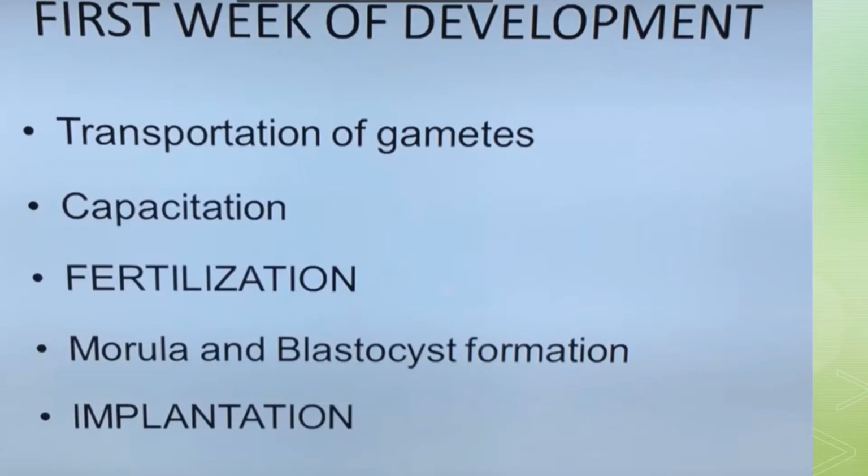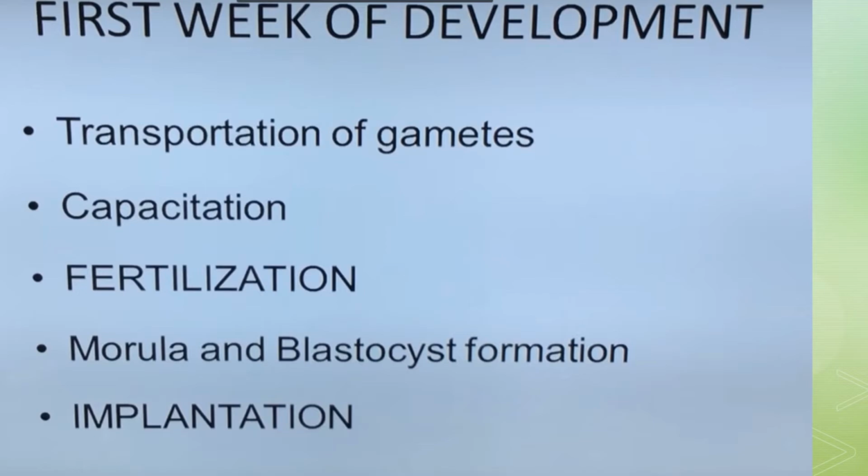So these are the different events which are going to occur in the first week of development. These are enlisted as transportation of gametes, the process of capacitation. What is the process of capacitation? We will discuss in successive slides, and how fertilization is going to occur and what is the process of fertilization. Then what are the different morula and blastula stages, and what is blastocyst formation, and the process of implantation will be discussed over here.